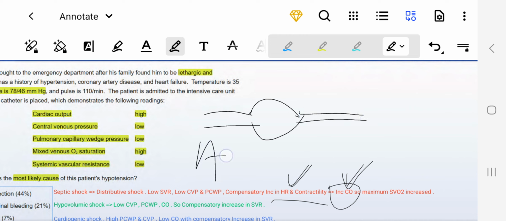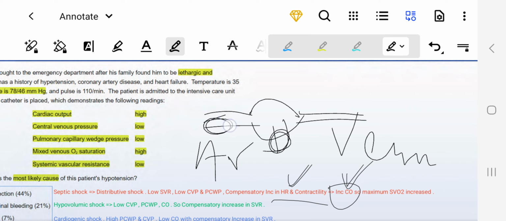Let's say these are arterioles, and these are venules, and these are capillaries. What we know is there is gaseous exchange in the capillaries, in the tissue, right? So if the cardiac output is high, there will be less time for this blood flow to move from arterioles towards venules. So there will be less chance for oxygen to exchange with those tissues, with those cells. Due to which the